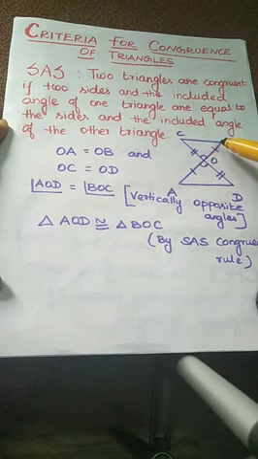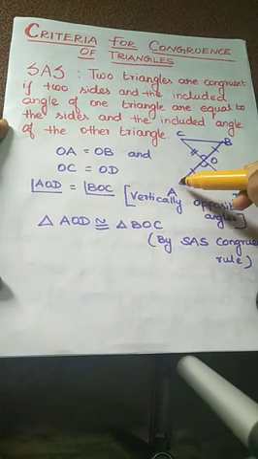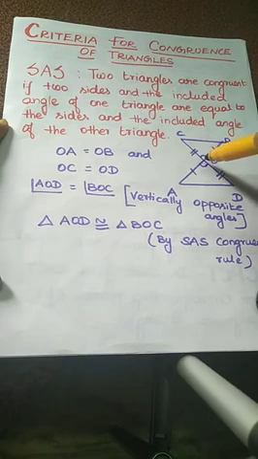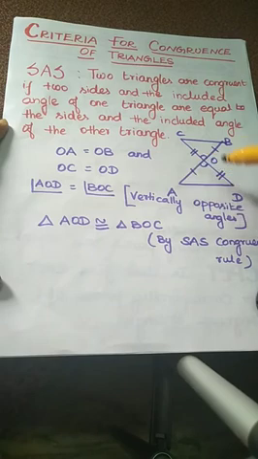So here we write triangle AOD is congruent to triangle BOC based on the SAS rule, that is the side angle side congruence rule. What is that? Two triangles are congruent if two sides, the first OA and OB, the second OC and OD, and the included angle BOC and AOD, of one triangle are equal to the two sides and the included angle of the other triangle. So we say the two triangles are congruent.